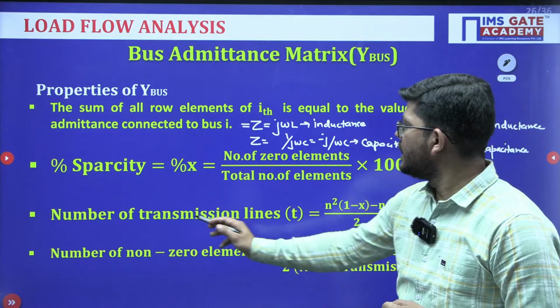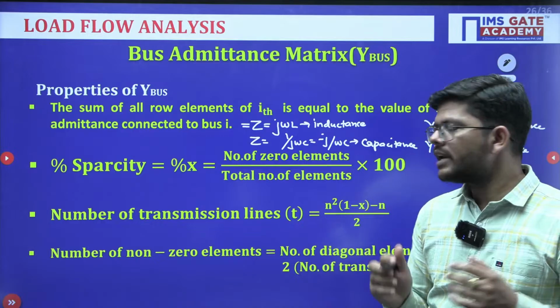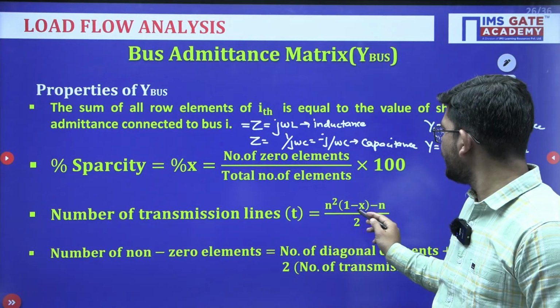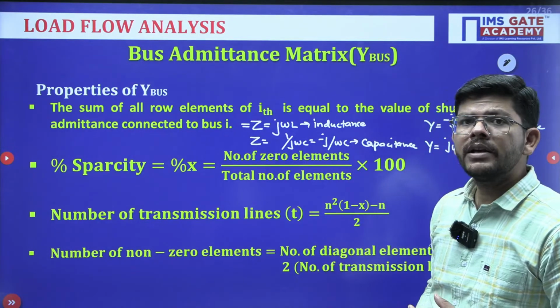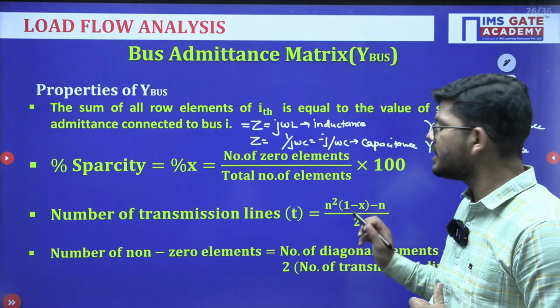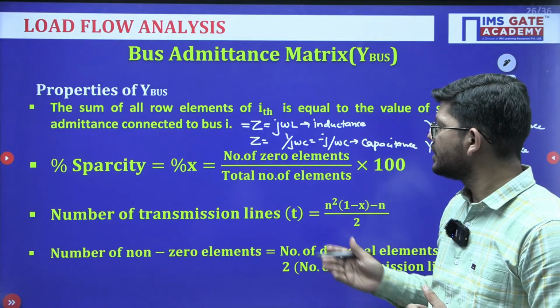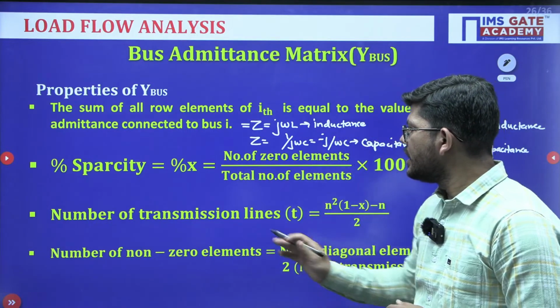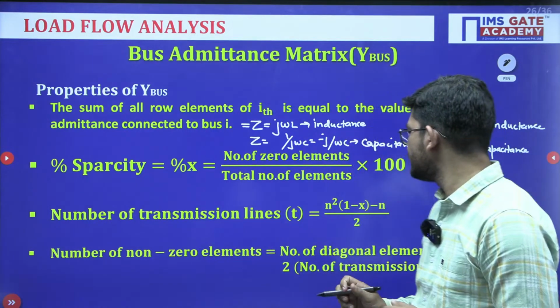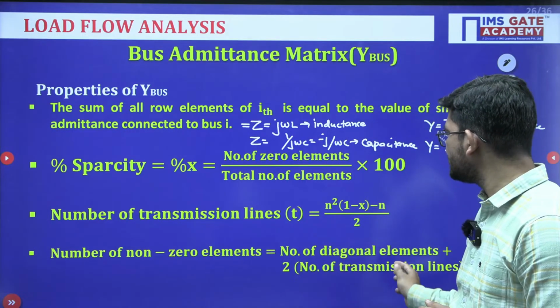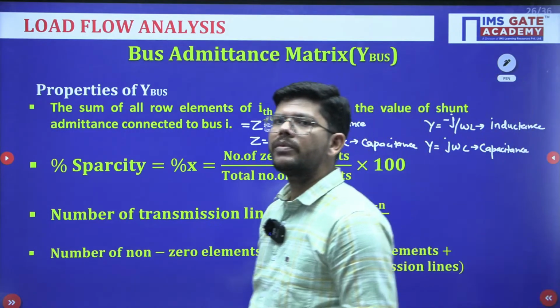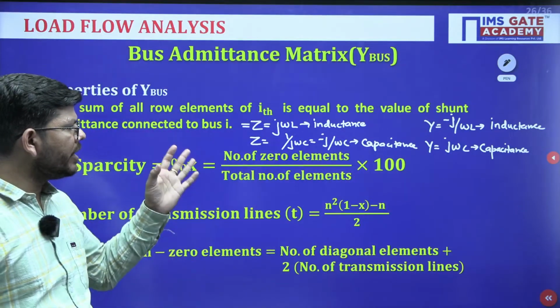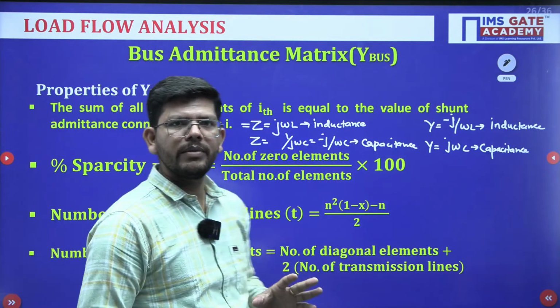Okay. The number of transmission lines can also be calculated, which is equal to n square into 1 minus x, minus n, by 2. What is n? Order of the matrix. What is x? Sparsity. Okay. So you can also calculate how many transmission lines are there. The number of non-zero elements is equal to the number of diagonal elements plus 2 into the number of transmission lines. All these are very important formulas related to the Y bus matrix. Okay.